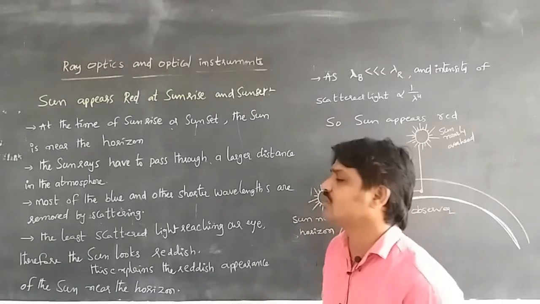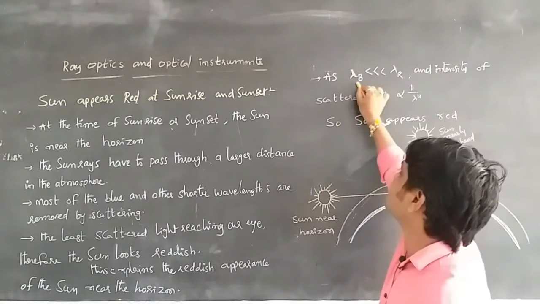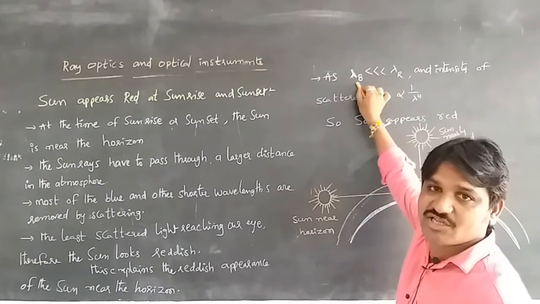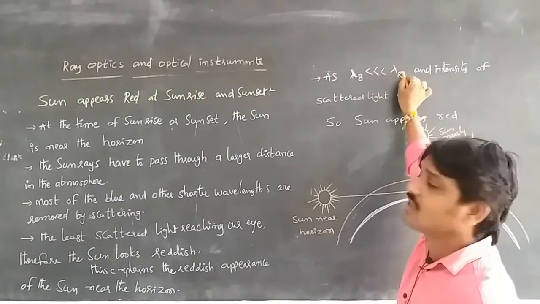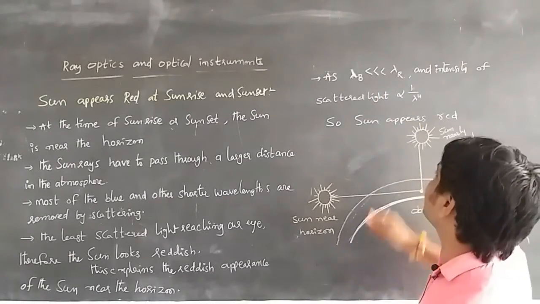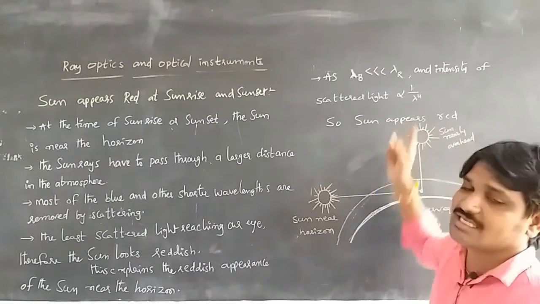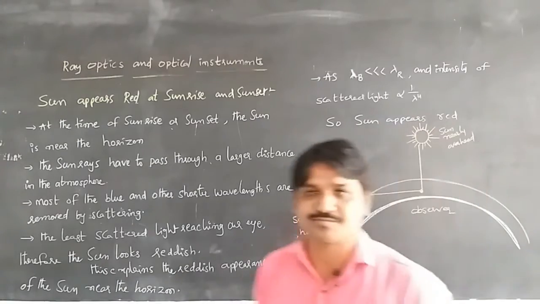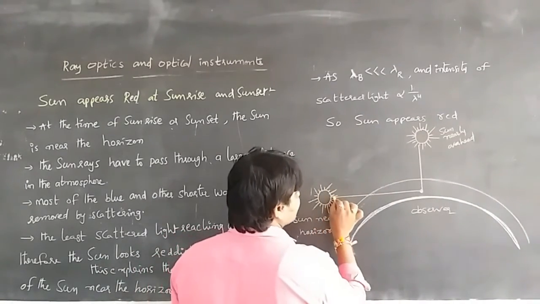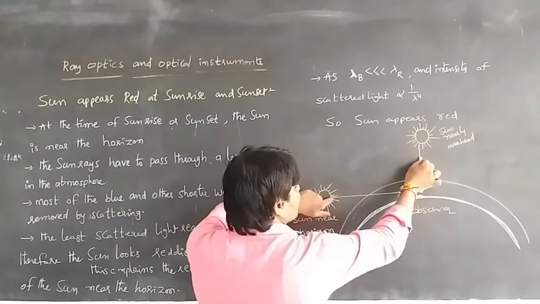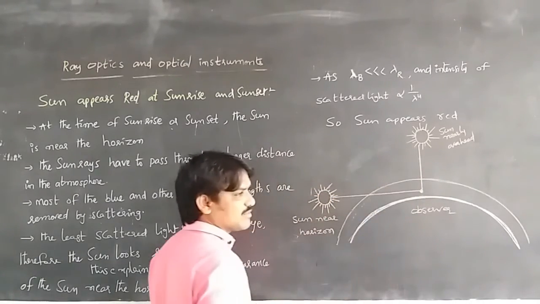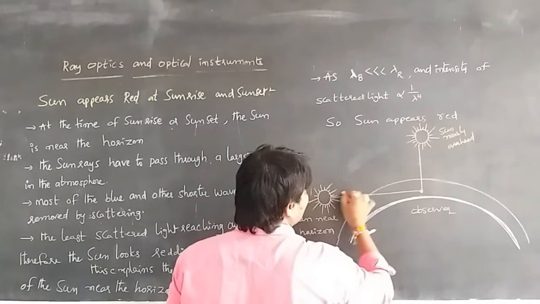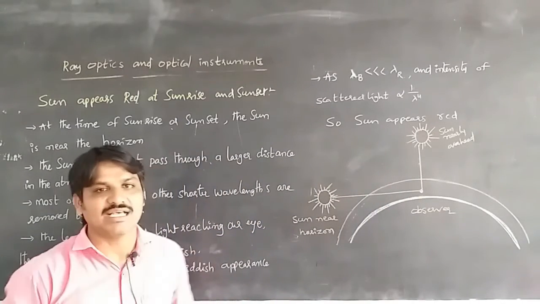According to Rayleigh, as lambda b is less than lambda r, meaning the wavelength of blue is less than the wavelength of red, the intensity of scattered light is proportional to 1 by lambda to the power four. So the sun also appears red because of the distance of atmosphere through which the sunlight travels to this place. That is why the sun appears red at sunrise and sunset.